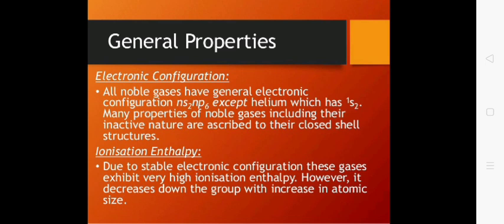Thus we can conclude that the noble gases have very high ionization enthalpy. So the general trend is that their ionization enthalpy is very high and that is attributed to the stable electronic configuration. Now, down the group, the ionization enthalpy decreases due to increase in size and screening effect.